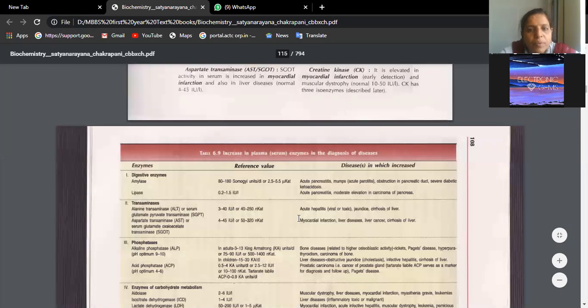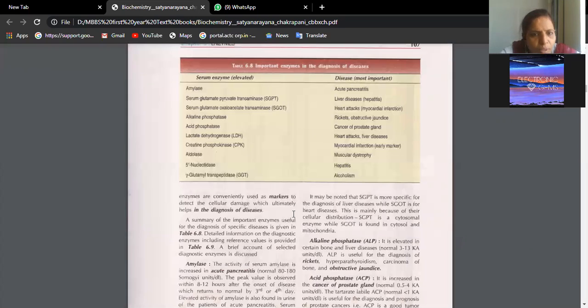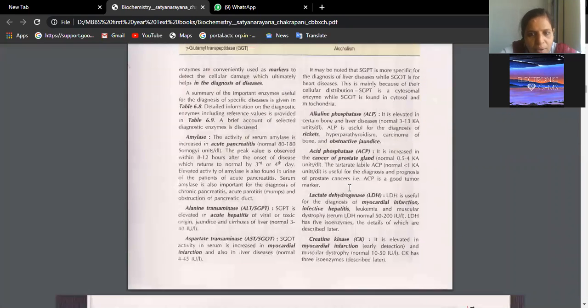Aldolase B. So we do aldolase. This enzyme is increased in a disease called muscular dystrophy, beta.